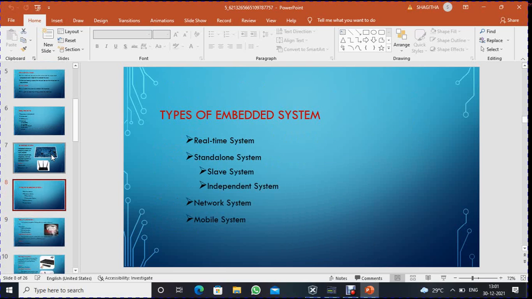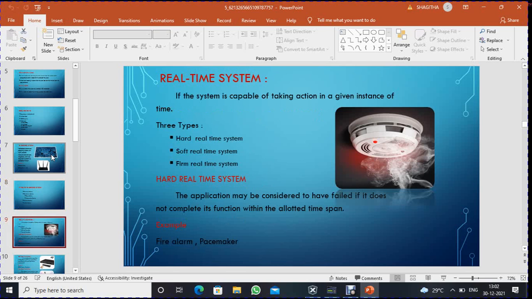What are the types of embedded system? Real-time embedded system, standalone system, network system, mobile system. Standalone system is further divided into two categories: one is a slave system and another one is an independent system. A real-time system is capable of taking action in a given instance of time. There are three types in it: hard real-time system, soft real-time system, and firm real-time system.